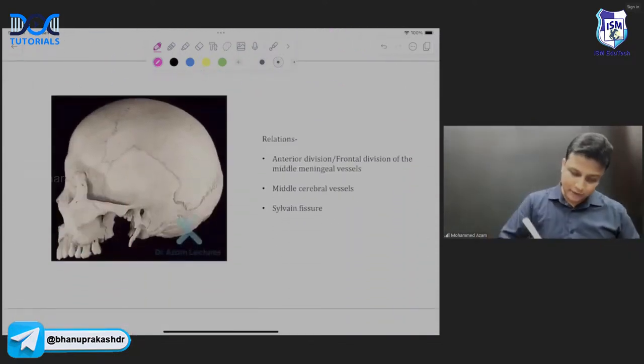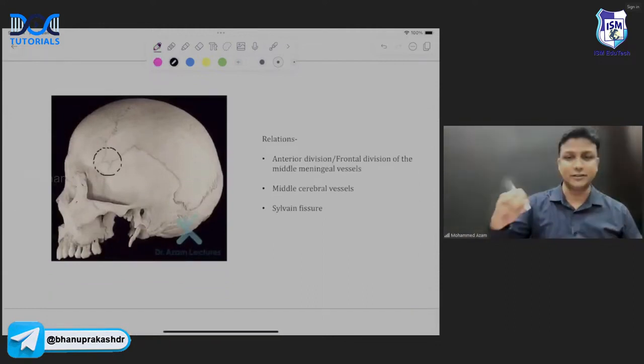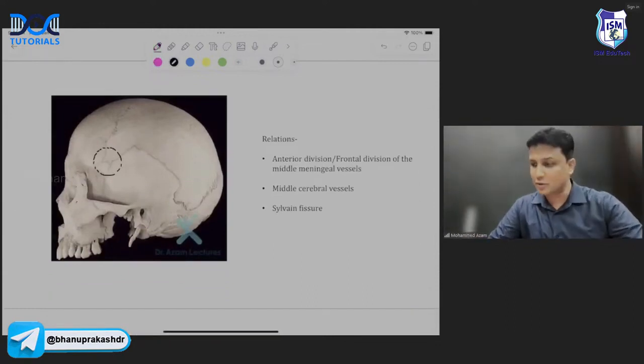Next one. Now in this diagram here, this H-shaped suture here will be the pterion, sir. What is this H-shaped suture here, sir?